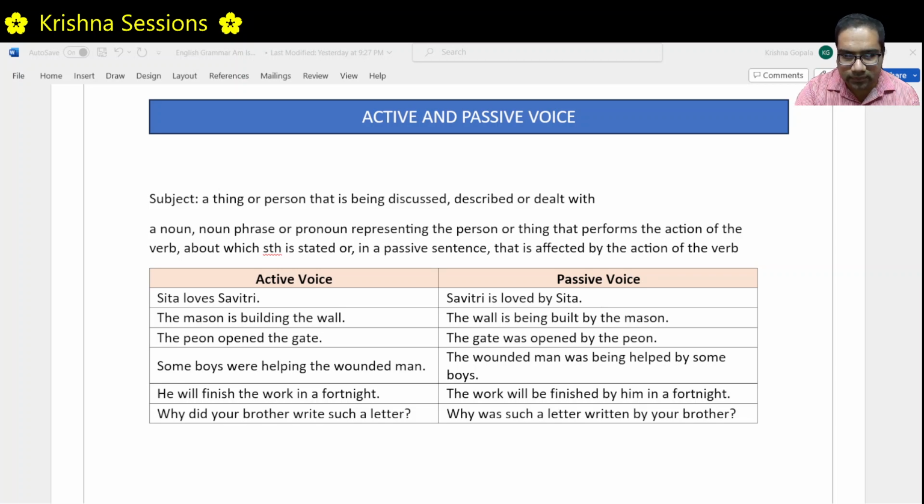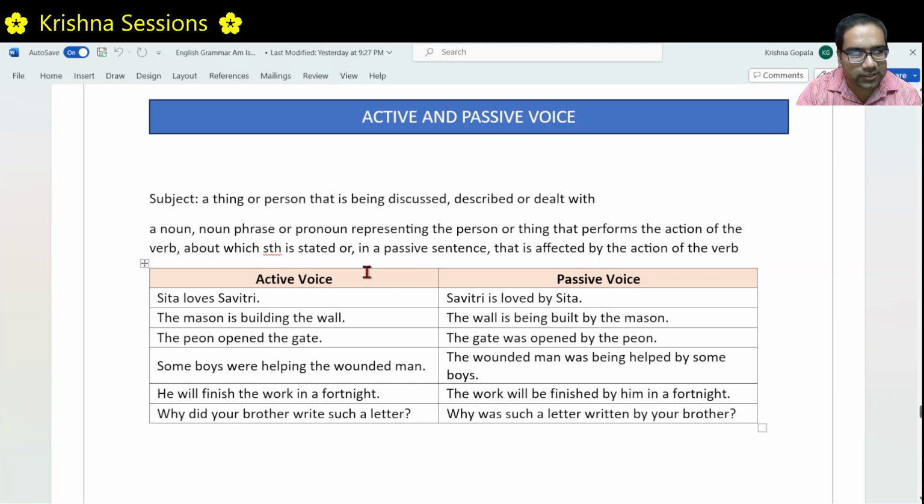Good evening, friends. In the earlier session, we discussed broadly what is active voice and what is passive voice. We also discussed how to identify the subject in a sentence. Every sentence should have a subject. Subject is mandatory, but object is not mandatory. In case of intransitive verbs, we don't have objects. In case of transitive verbs only, we have objects.